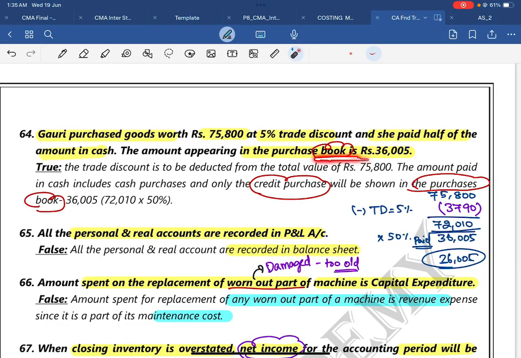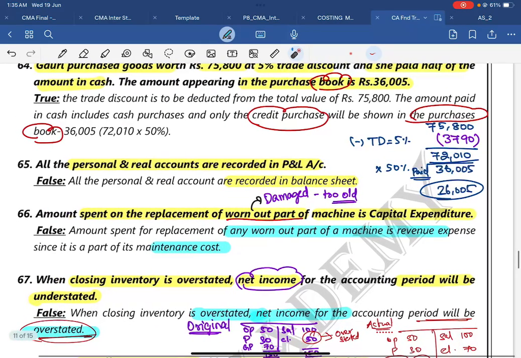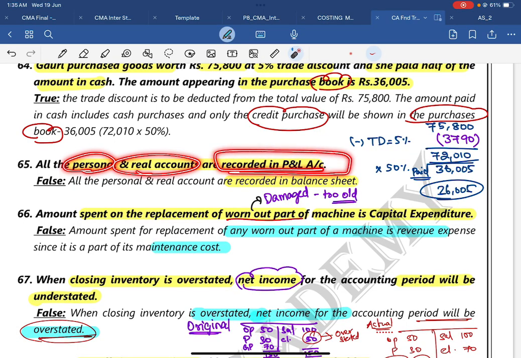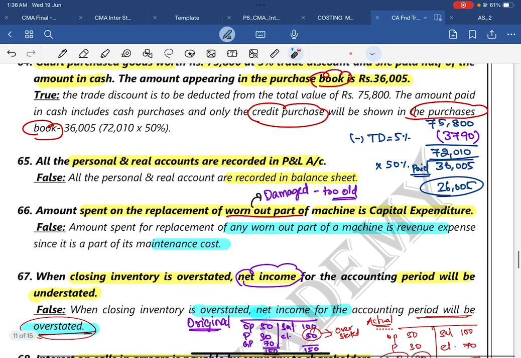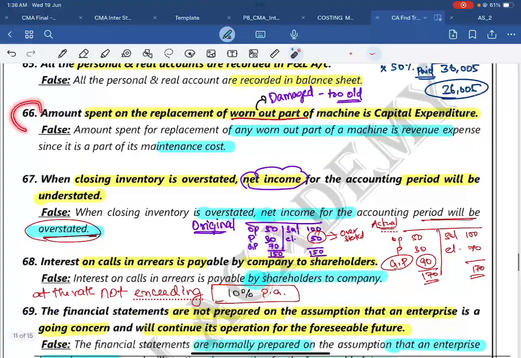They say purchase book. It is not purchase account. It is purchase book. 65. All personal and real accounts are recorded in the P&L account. The answer is false. All personal accounts, debtors, creditors, simply think. All real accounts, assets, will be recorded on which side? Balance sheet. That's it.